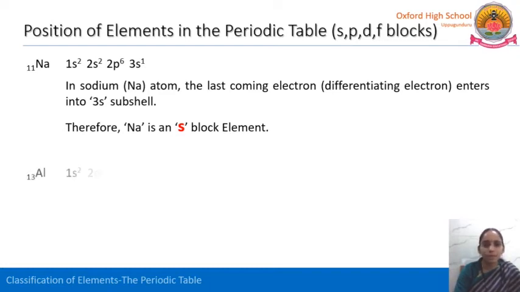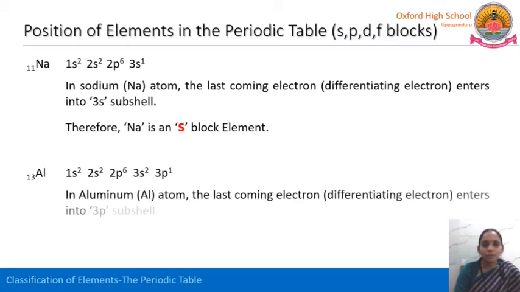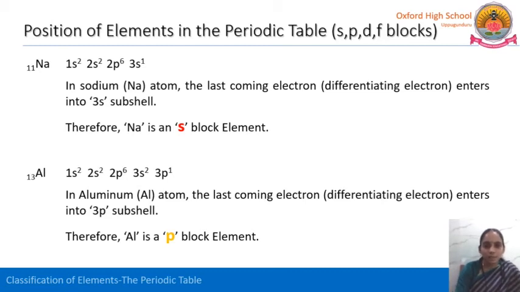Like that, there is one more example, aluminium. The electronic configuration can be written as 1s2, 2s2, 2p6, 3s2 and 3p1. Where is the differentiating electron? That one enters the 3p subshell. So aluminium belongs to the p block. One more example we can see here.